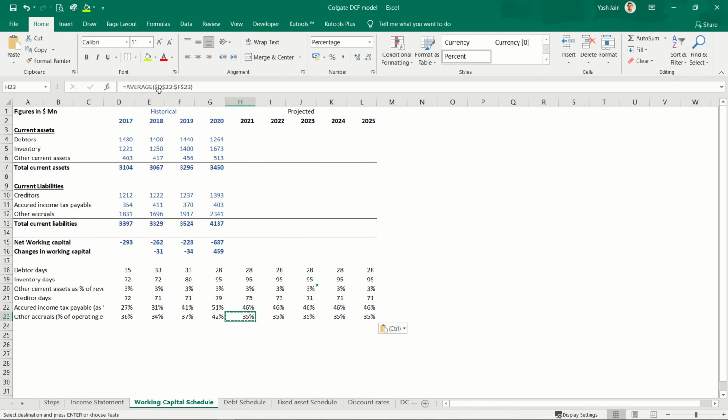You need to read in detail about these accruals, but for the sake of moving ahead with a certain logical set of assumptions, we can say it would be around 35%.